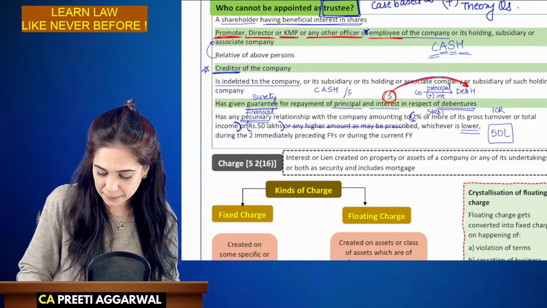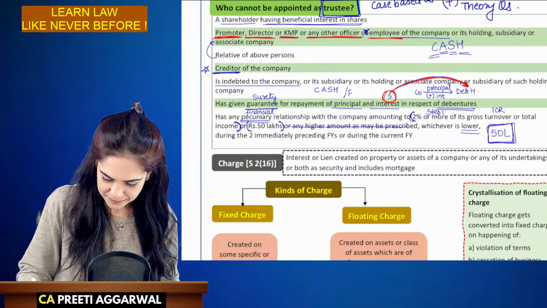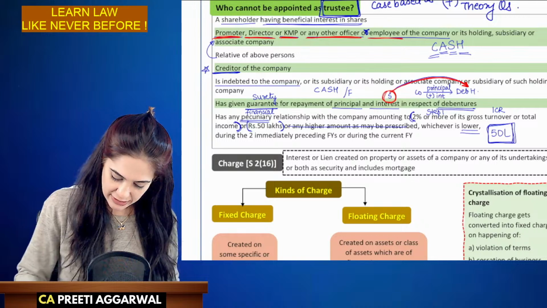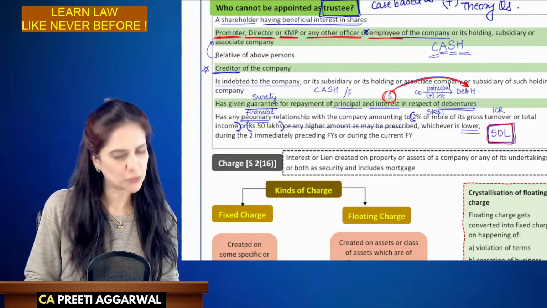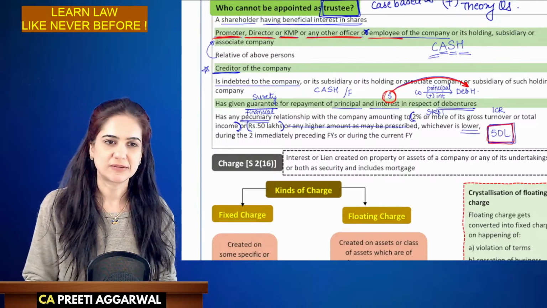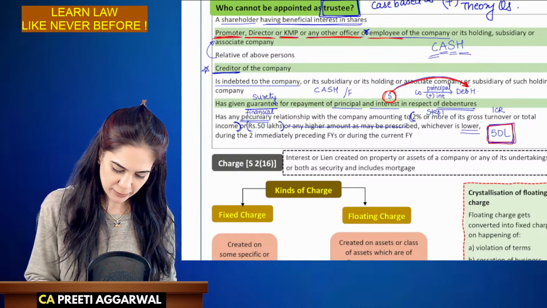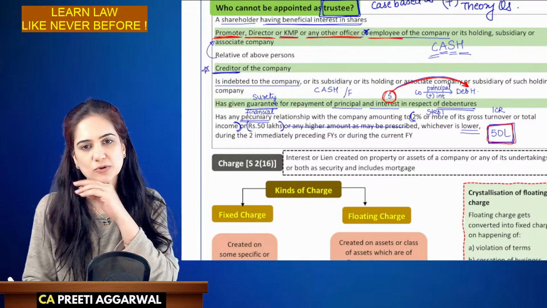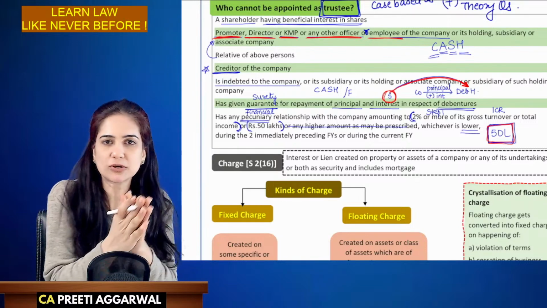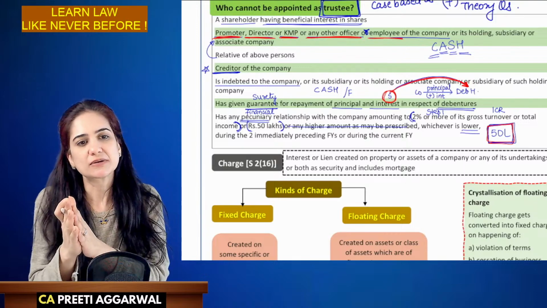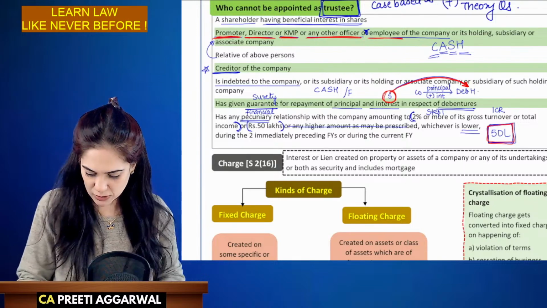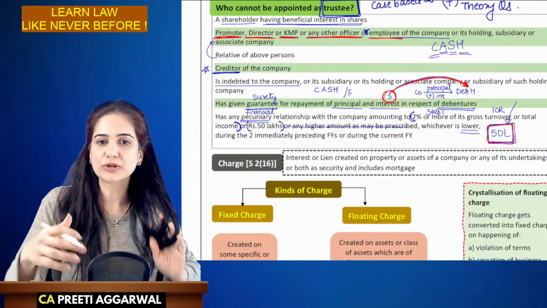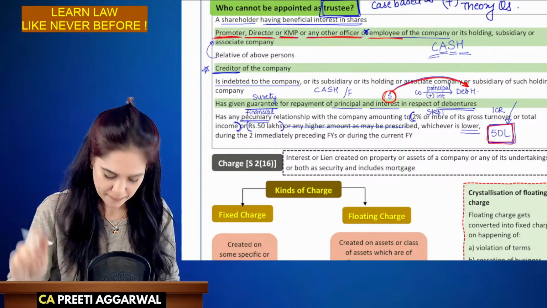So if your financial transaction is more than 50 lakhs, you cannot be appointed as the trustee. Okay, you cannot be appointed as a trustee. So financial interest of 50 lakhs or more. So 1 crore, 2% of the turnover is coming to 1 crore. Compare it with 50 lakhs, whichever is lower. So 50 lakhs is lower. If your pecuniary relation, if your financial relation is more than 50 lakhs, you cannot be appointed as a trustee.